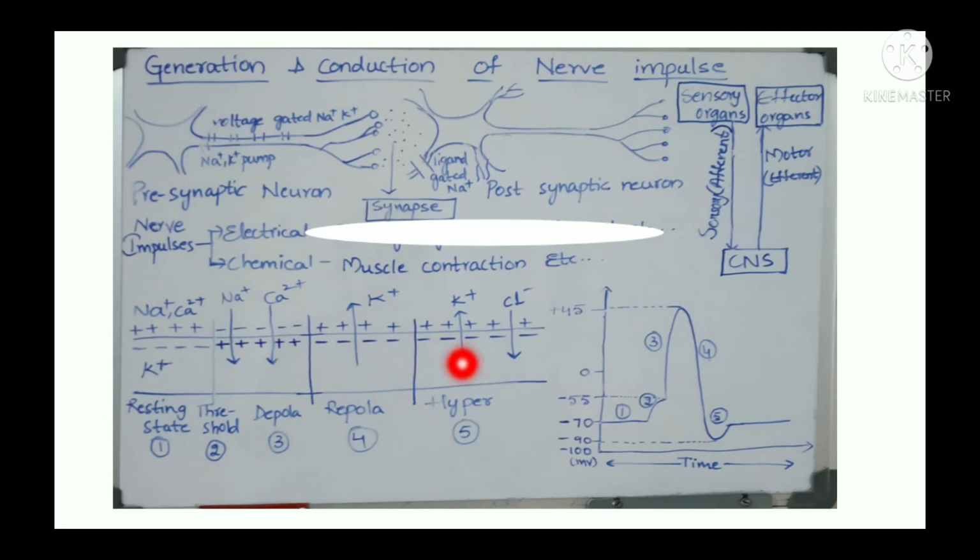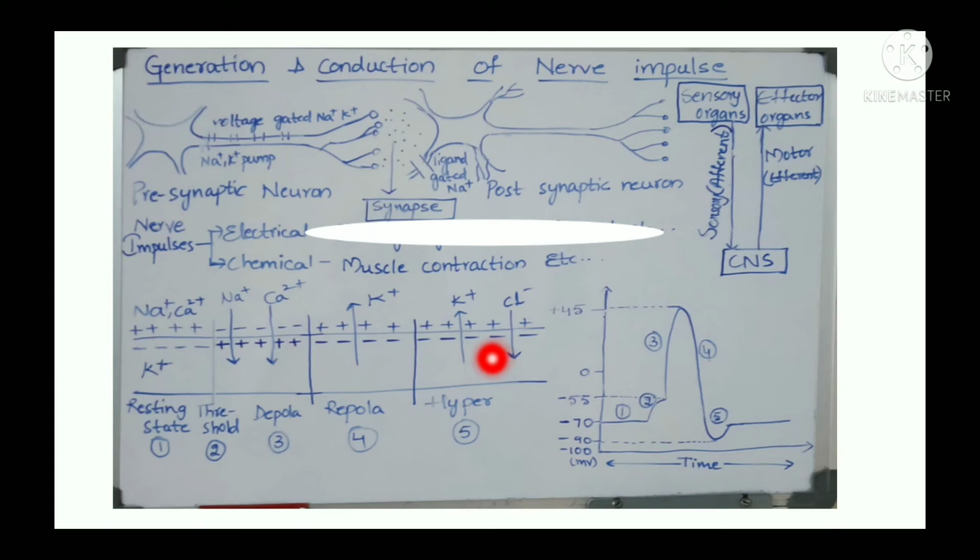And then these potassium channels are very lazy, they close very slowly. So what happens, the potassium channels are still open and more potassium goes outside, and it becomes still more negative, and there is an influx of chlorine ions also. So this stage is called hyperpolarization. This conduction of nerve impulse happens until again it reaches the resting state.